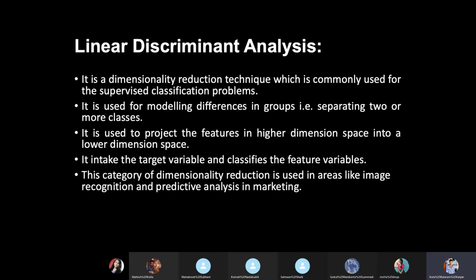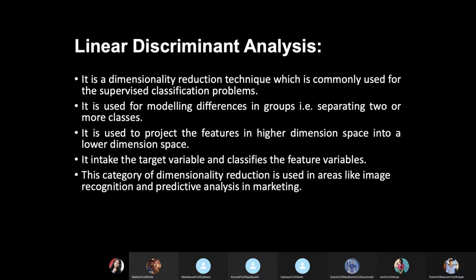It is built over the supervised platform, where it will have some feature variables as well as a target variable, and the variables will be separated among different classes. Let us suppose there are n different variables, predicting whether this will fall under the high category, neutral category, or low category.